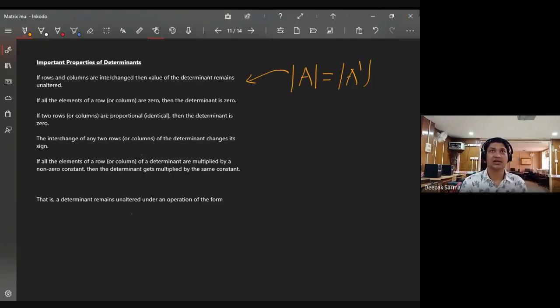Then what is written? The second property. Do you see? If I have a matrix where one of the rows or one of the columns is entirely zero.